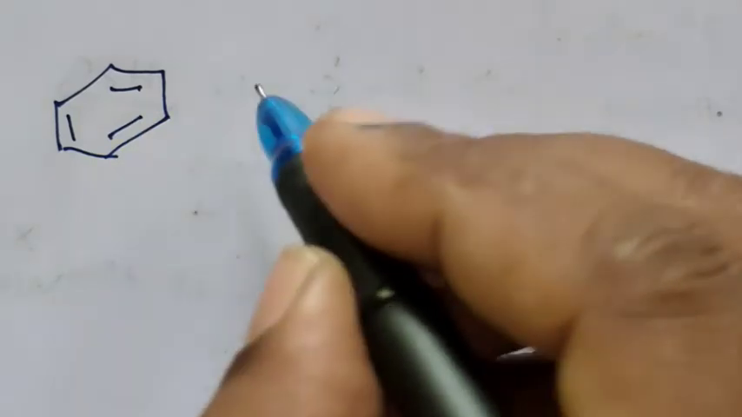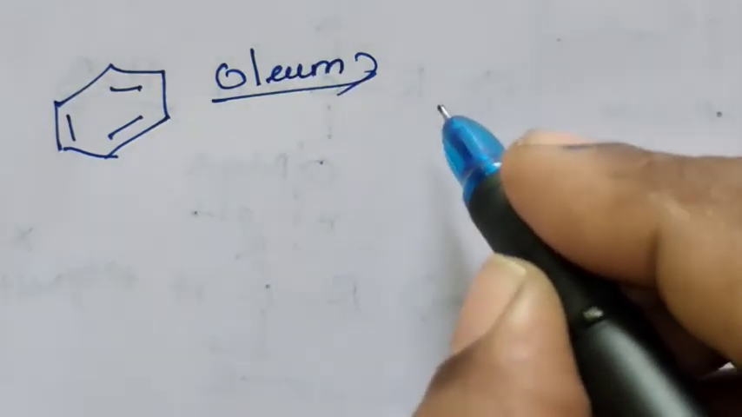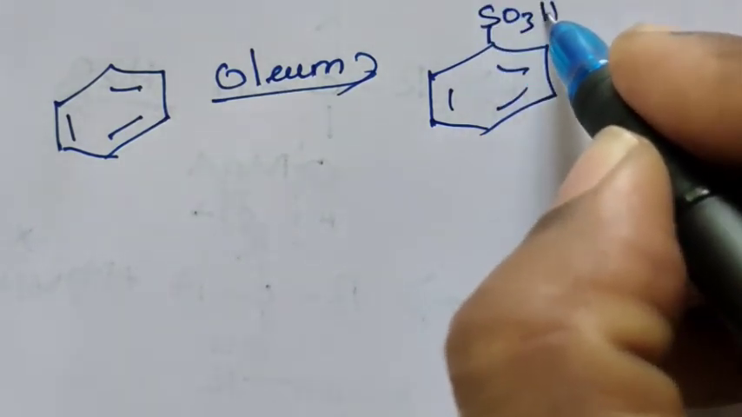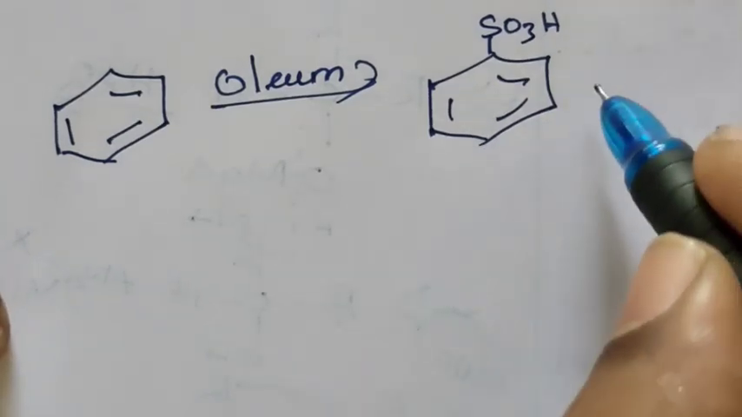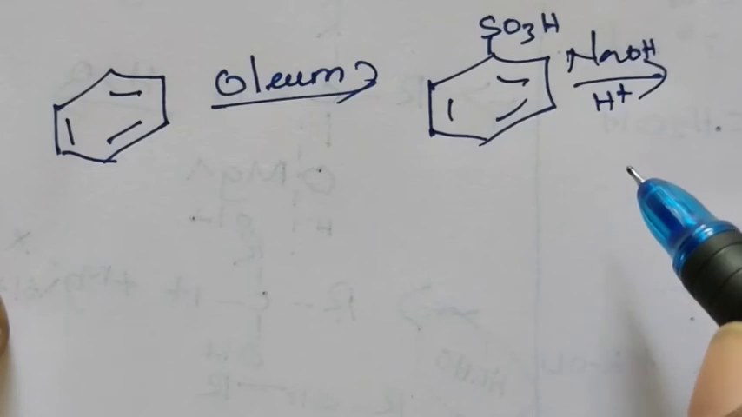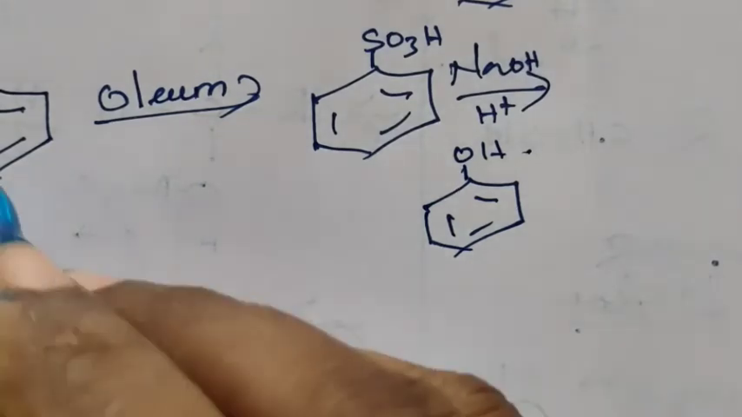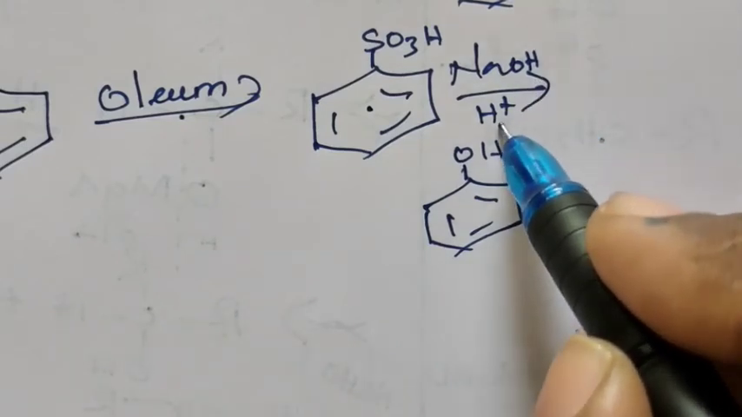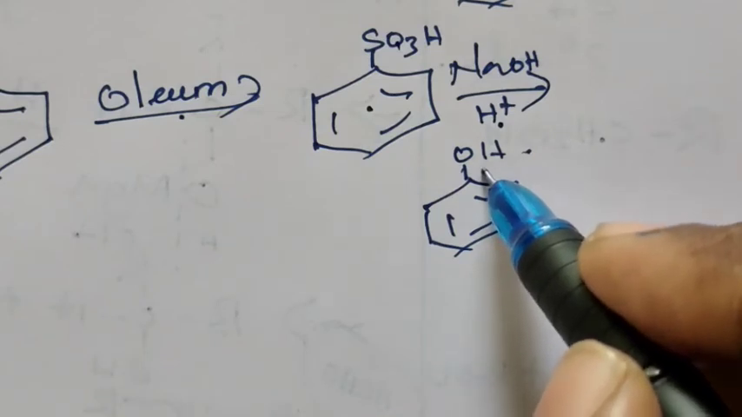Phenol from sulfonic acid: benzene is treated with oleum. We get a benzene ring with SO3H above it, that is benzene sulfonic acid. This benzene sulfonic acid, treated with sodium hydroxide and then acidification, has its sulfonic acid group converted into OH group. So benzene treated with oleum gives benzene sulfonic acid, which on treatment with sodium hydroxide and acid has the sulfonic acid group converted into OH group. Thus we get phenol.